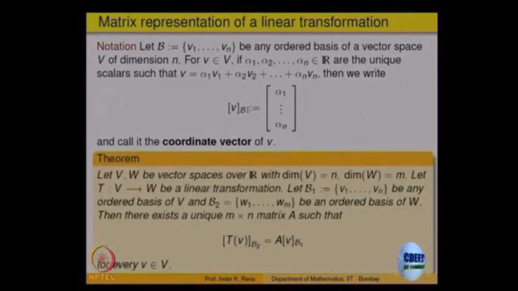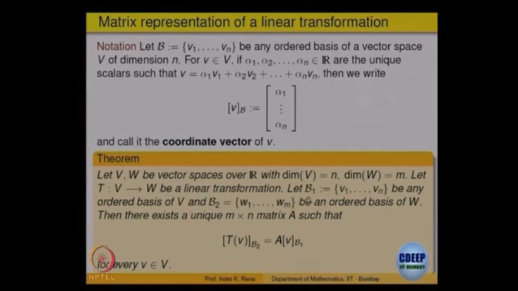The theorem says the following: suppose T is a linear transformation from V to W, and we fix an ordered basis for V and fix an ordered basis for W. So B1 is an ordered basis for the domain and B2 is an ordered basis for the codomain, that is W.